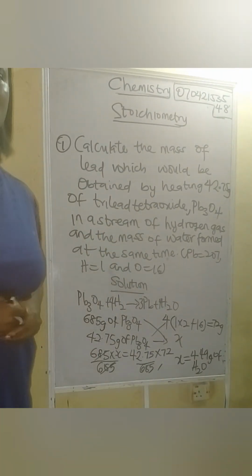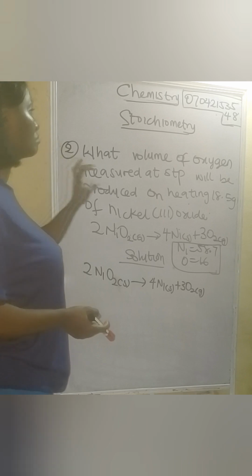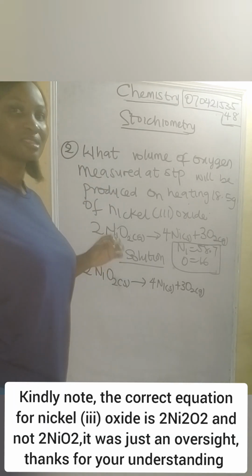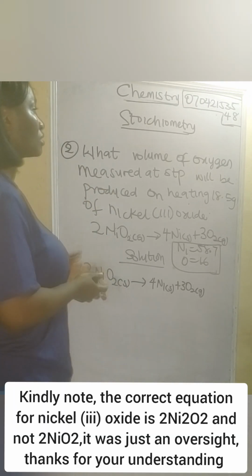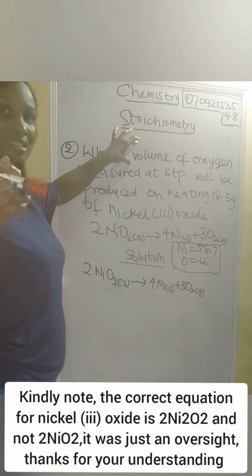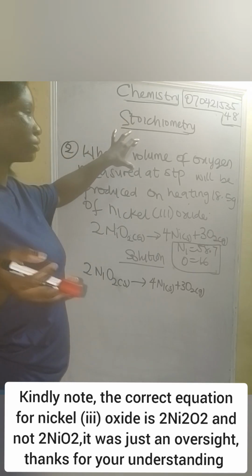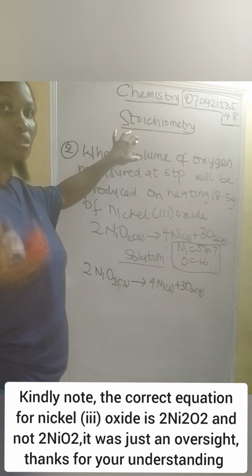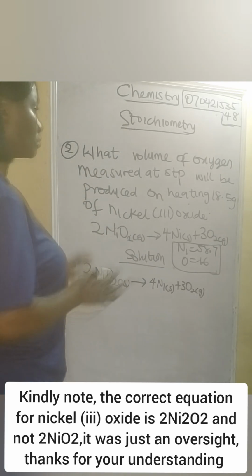So let's solve another question now. One volume of oxygen measured at XTP, standard temperature and pressure. The constant value of the volume at XTP is 22.4 dm3. So note that, put it down.